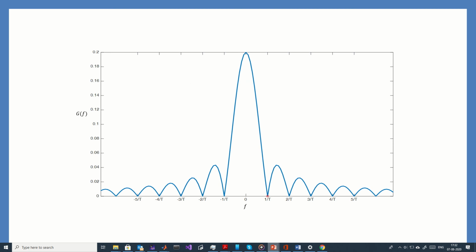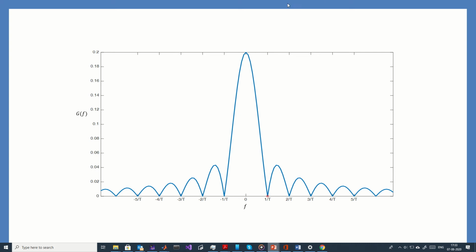So a sinc function with the main lobe stretching from minus 1 by T to 1 by T, and then nulls at every 1 over T. So now the question is, the frequency range occupied by this signal is infinite. How do we define the idea of bandwidth? So two common forms of bandwidth are defined here.